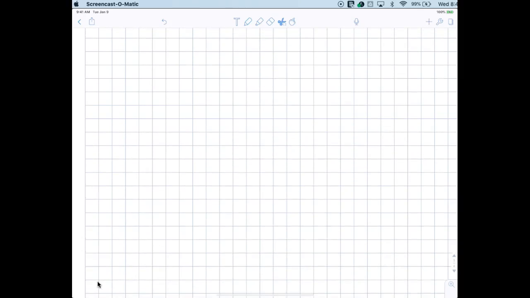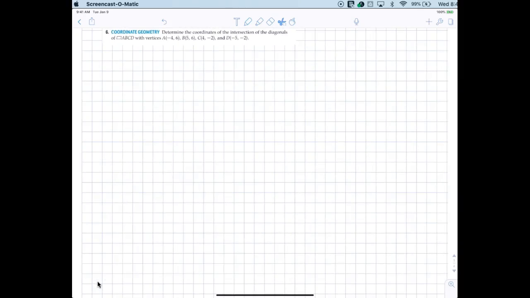All right, so let's see what we got here. Determine the coordinates of the intersection of the diagonals. We'll just do it once, then you'll be able to tell me. What do you think the diagonals are, if they bisect each other? So I'm asking you a question. If the diagonals bisect each other, then what is the intersection? Come on now, you've got to think about what I just said. The diagonals bisect each other. So that point is called the what? It's a point of intersection. But what is it called? It has a specific name.